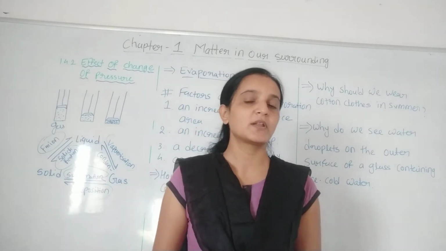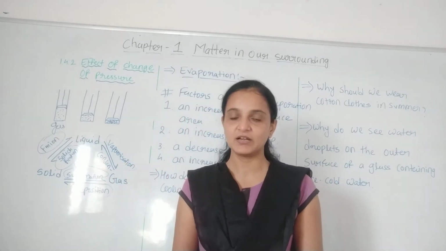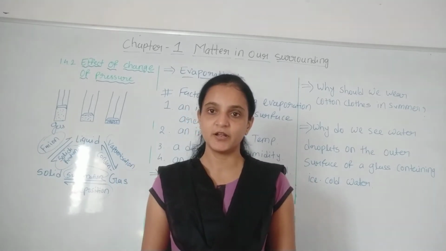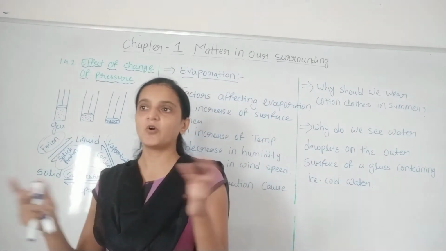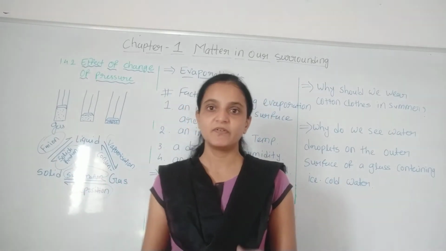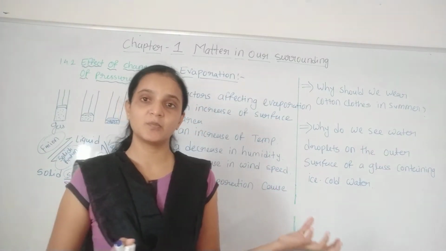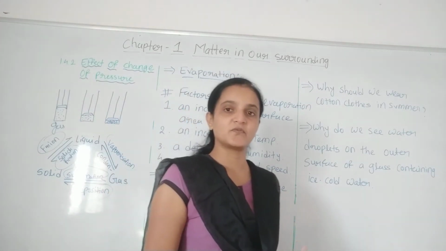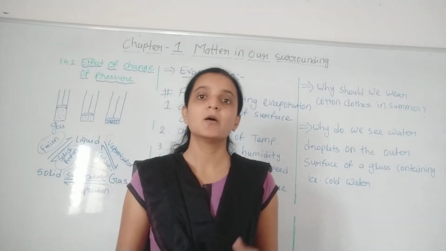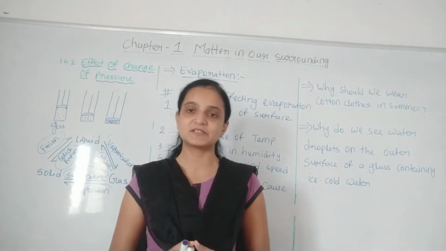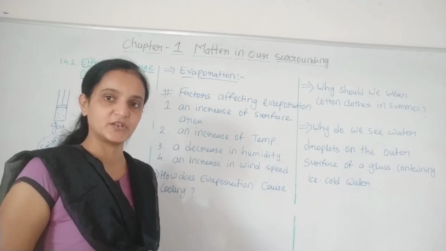In the same way you can do one more experiment, having two jars of the same surface area. In each jar, put 100 ml of water. Keep one jar in a cupboard or a closed area, and keep one jar in an open area where the wind moves, right? After a few hours, if you observe, the jar you put in the cupboard or closed area has a low rate of evaporation, but the jar you put in the open area where the wind is there has a higher rate of evaporation. By this experiment also you can get to know that wind speed increases evaporation.